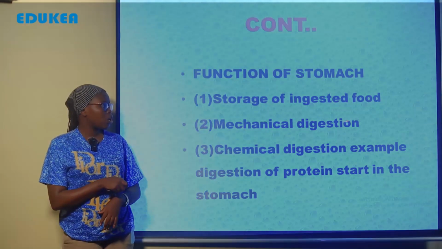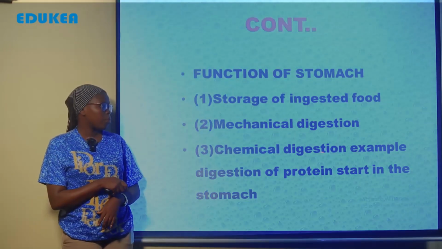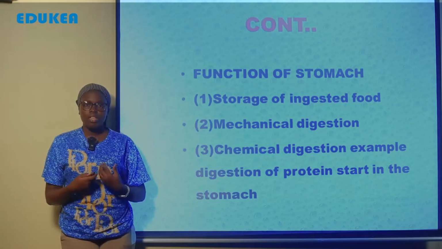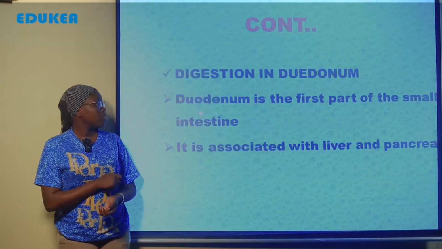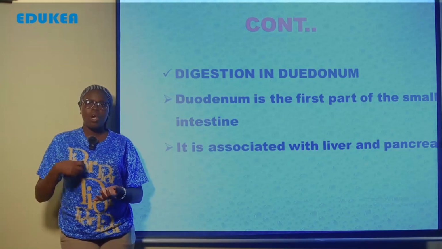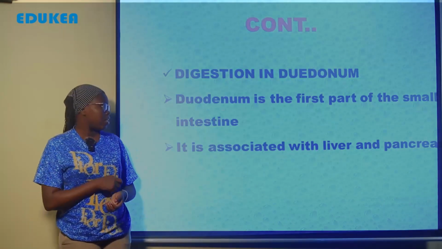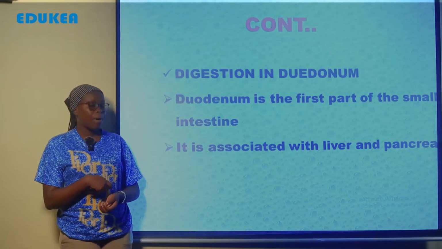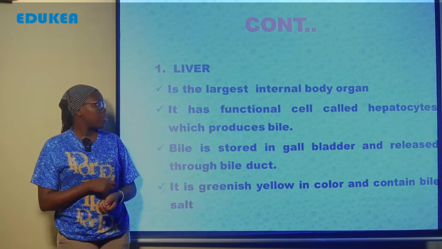Now let us see the digestion in the duodenum. Duodenum, this is the first part of the smallest intestine. So, it is associated with the liver and pancreas. Now, liver, this is the largest internal body organ. It has functional cell called hepatocyte which function to produce a bile.